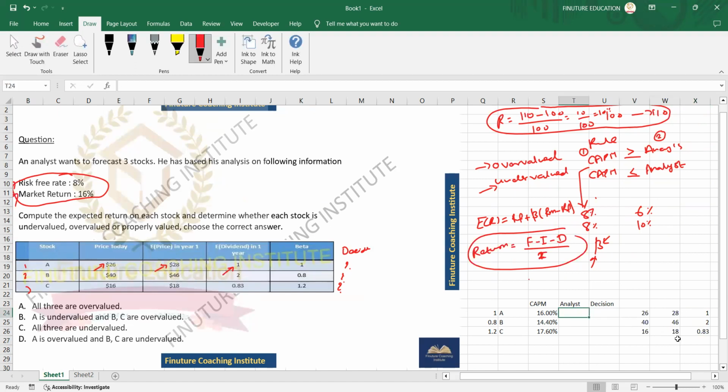Now can you help me, how do I calculate this? We will say 28 less 26 less 1, so 28 minus 26 minus 1 divided by 26.